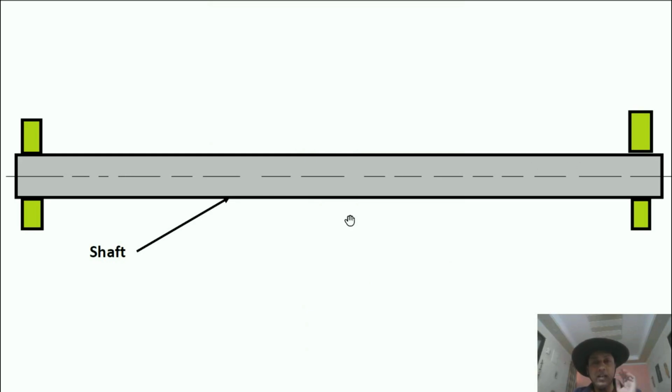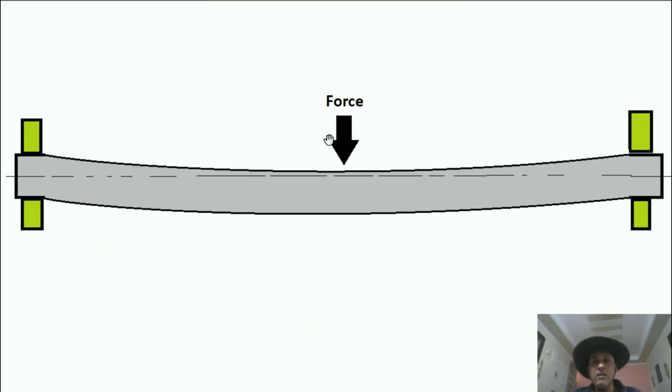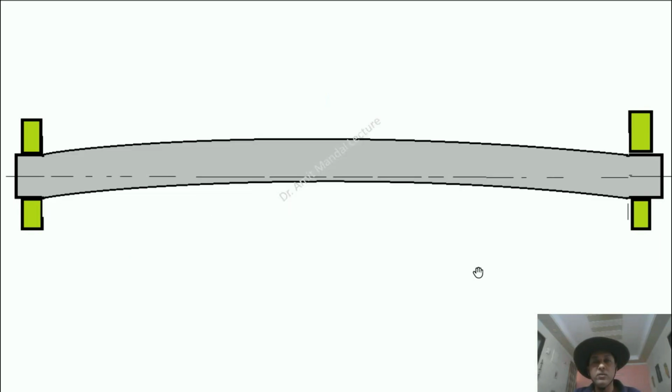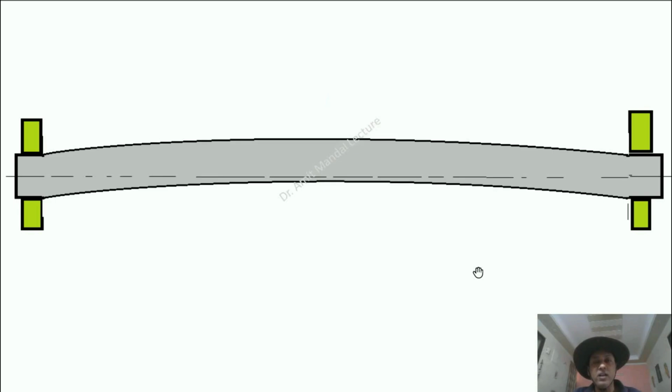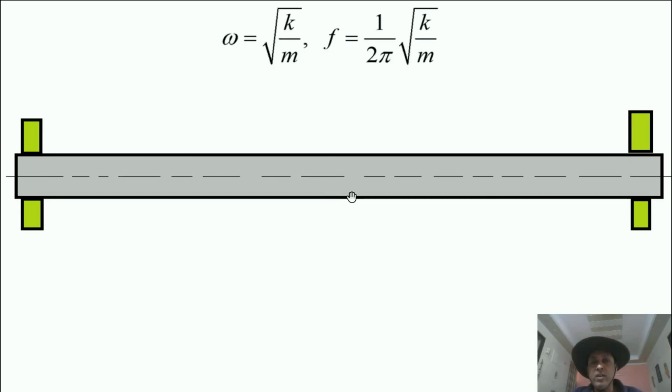The shaft has elasticity. Suppose I apply a force in the middle of the shaft like this and then release it. The shaft is deflected, so what will happen? The vibration will set in. You can see these are the vibrations, up down, up down, because the shaft is elastic. And what will be the frequency of vibration?